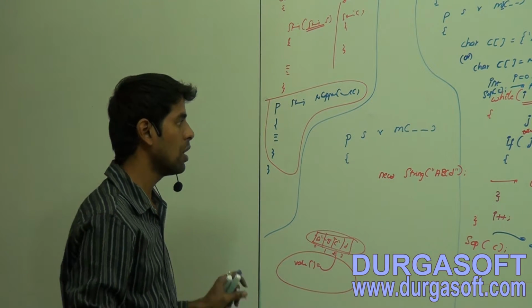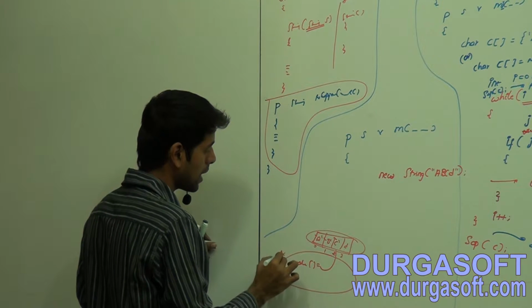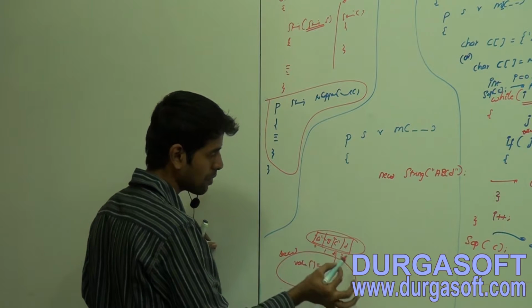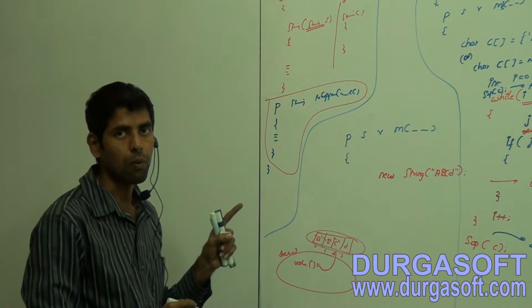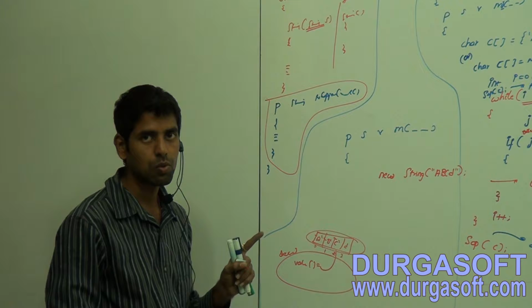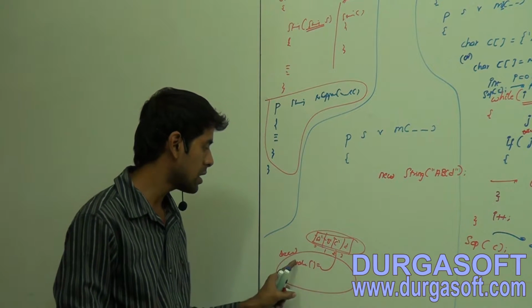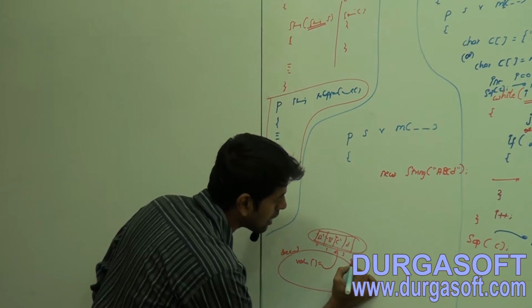Okay, now observe. Now this one will have an address. Let it be 003. The hash code is the approximate integer value of the address. Let it be 9900.